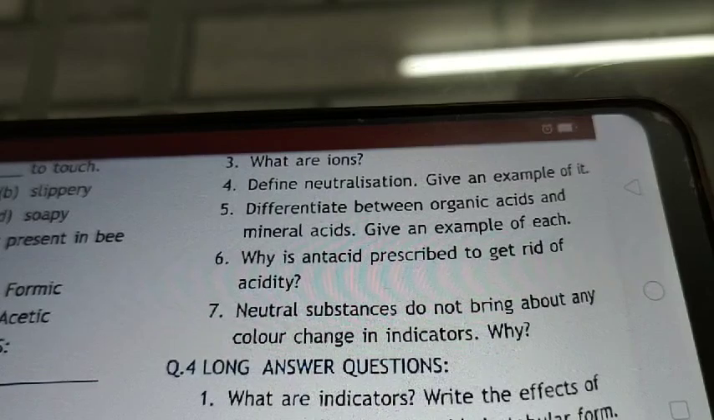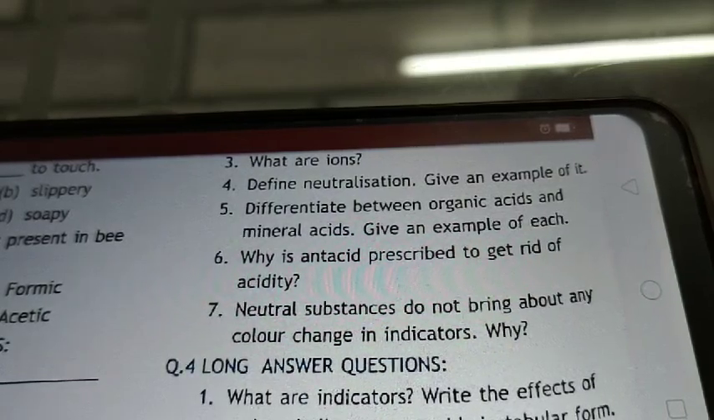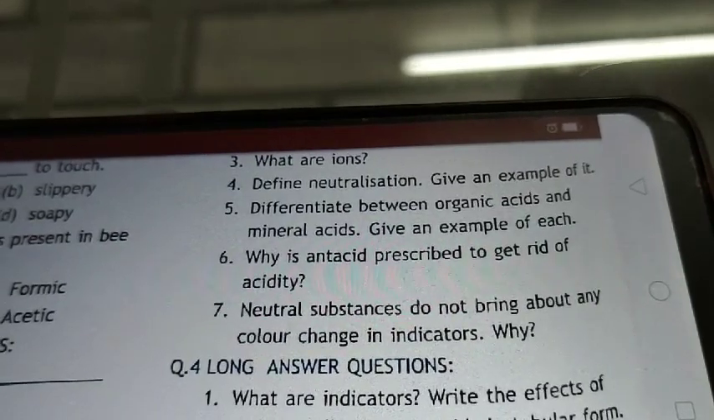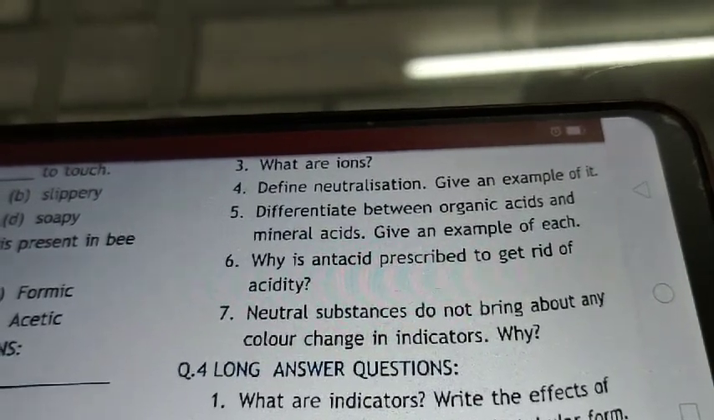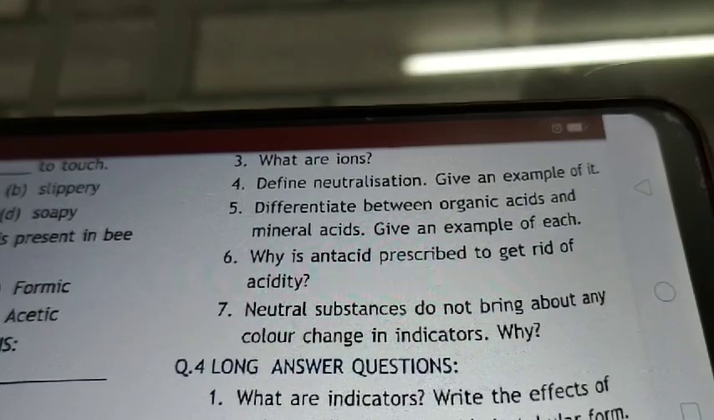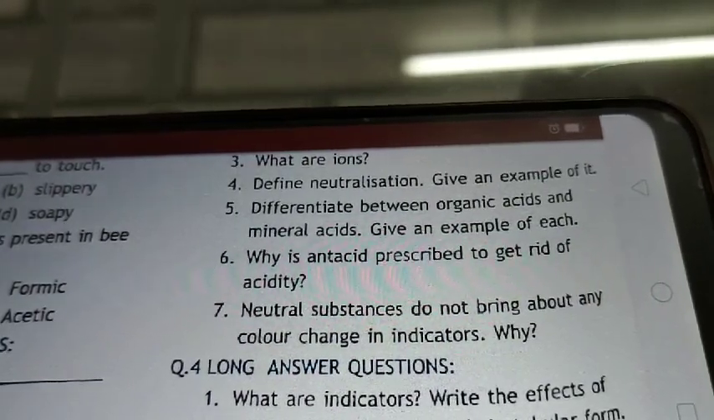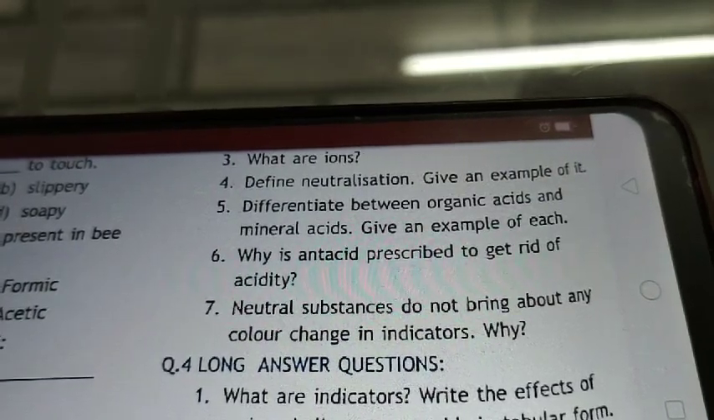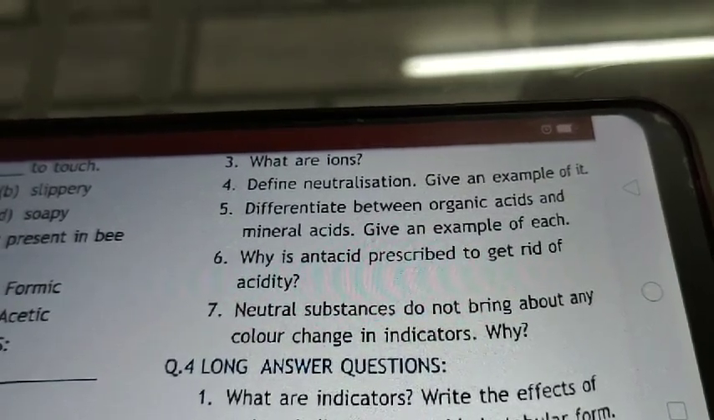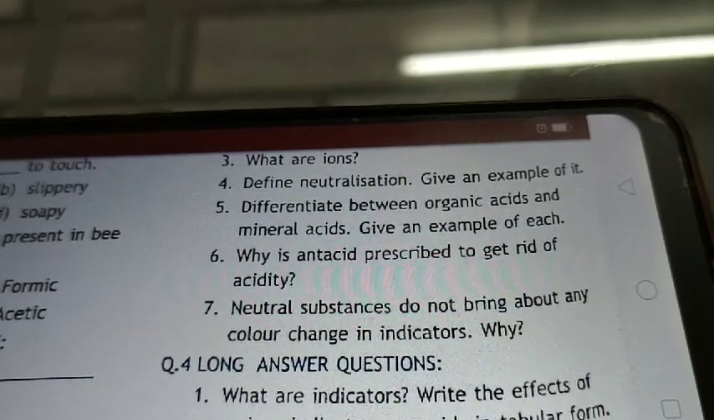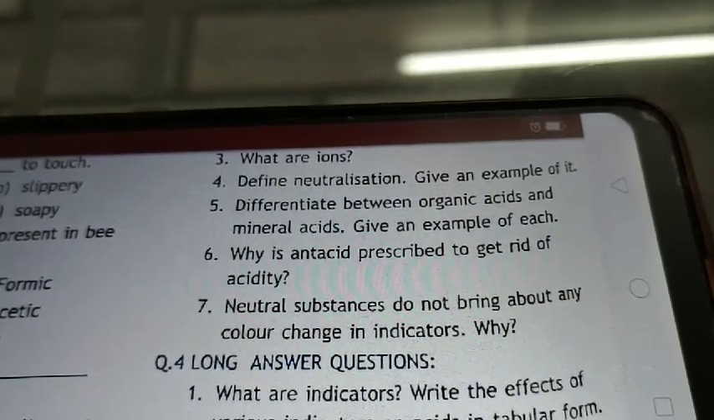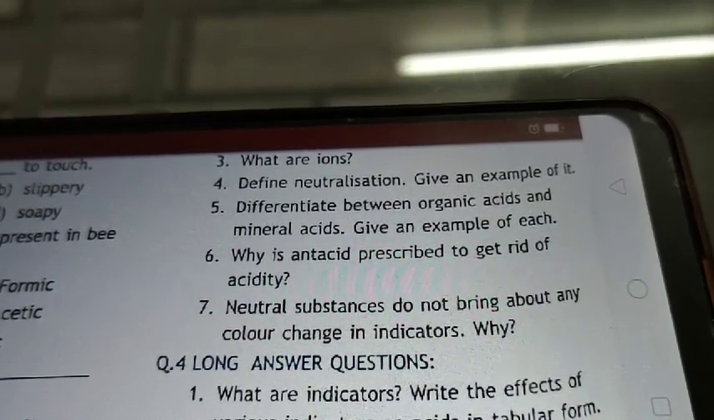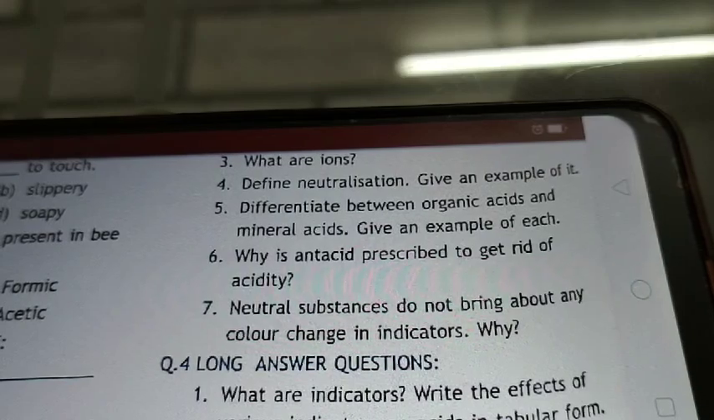Question number 7. Neutral substances do not bring about any color change in indicators. Why? So students, neutral substances have the same number of hydrogen ions and hydroxide ions in their aqueous solution. So there are no extra ions to react with the indicator to change its color. So the color will remain unchanged.